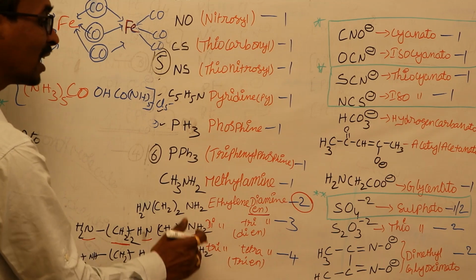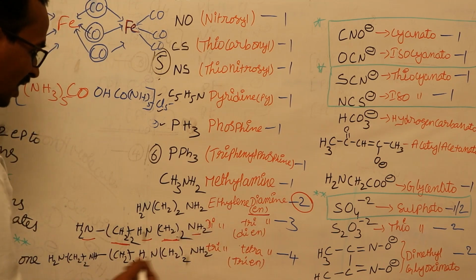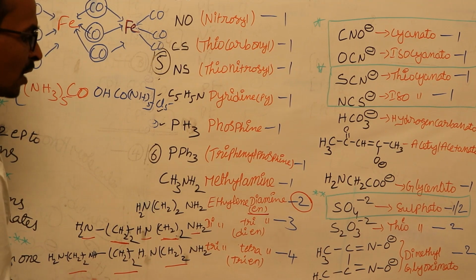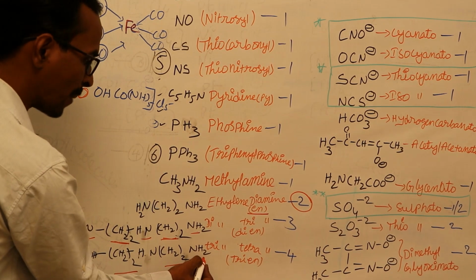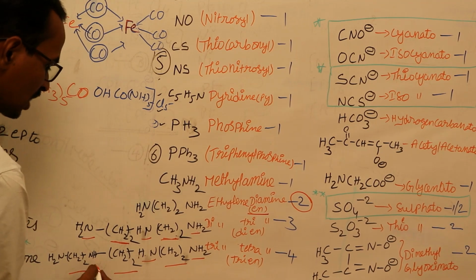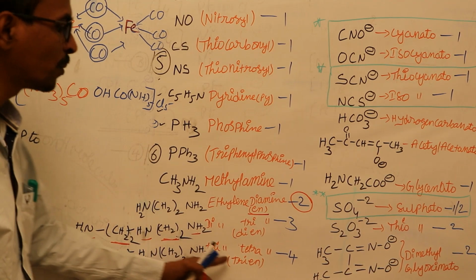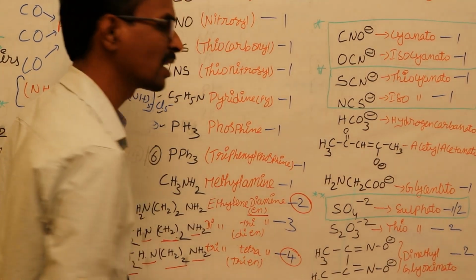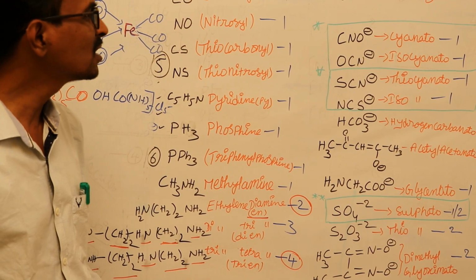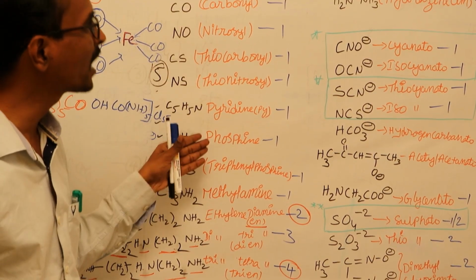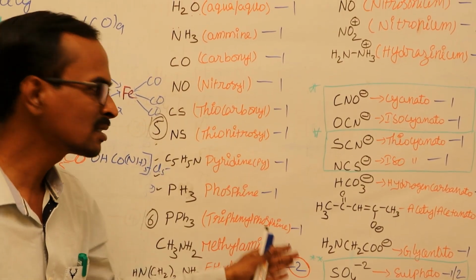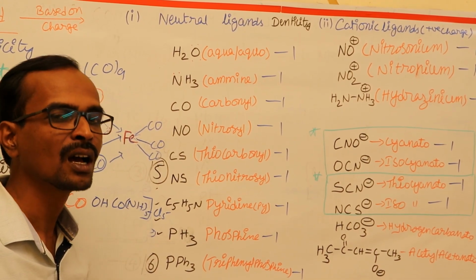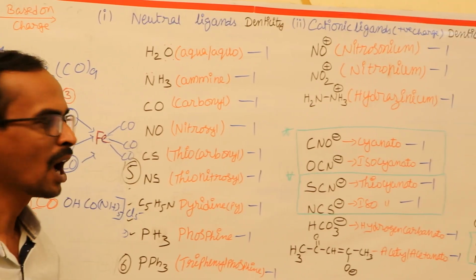Next, triethylene tetramine. Triethylene means three CH2 groups, and we have 4 amines: NH2, NH, NH, NH2. So it should be written as triene, and its denticity is 4. It is a tetradentate ligand. These are the examples of the neutral ligands and their denticities, and how we have to write the names of these neutral ligands in complex compounds while writing the IUPAC name.